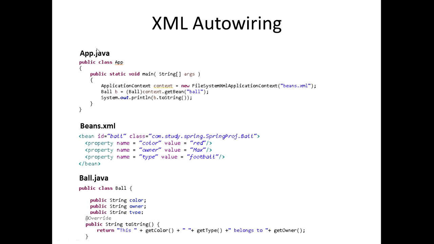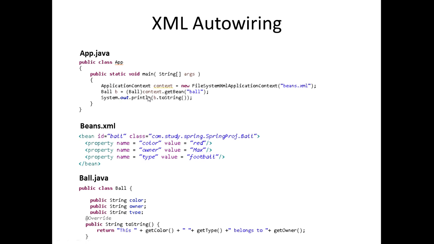Now, the last thing that we're going to do is actually go up to our app.java class, which is our application object, and it consists of a main method. In this main method, we've created an IOC container, which is basically used to manage the beans that we create in this beans.xml file. And then we are creating a new instance of this ball.